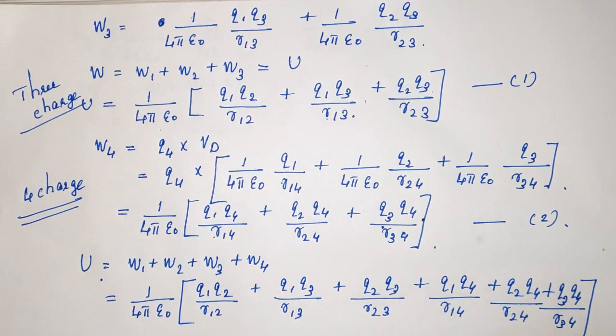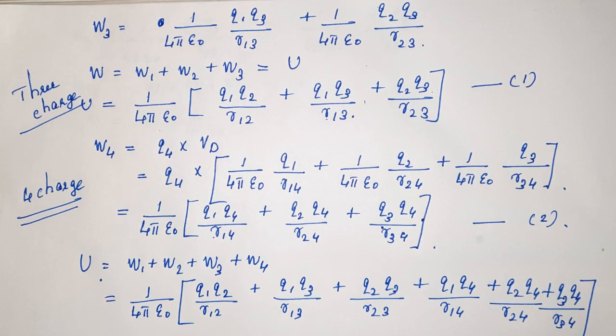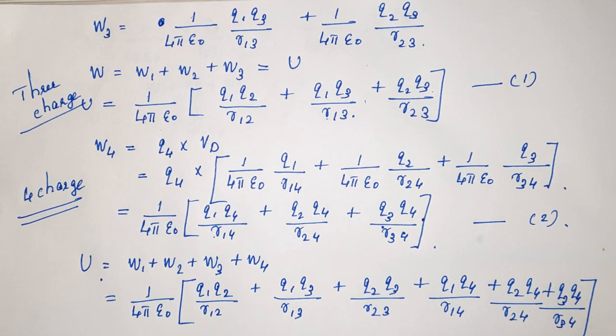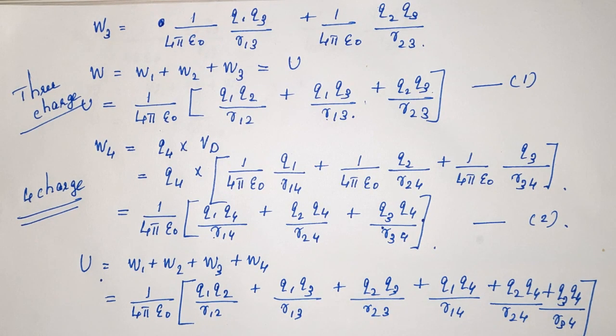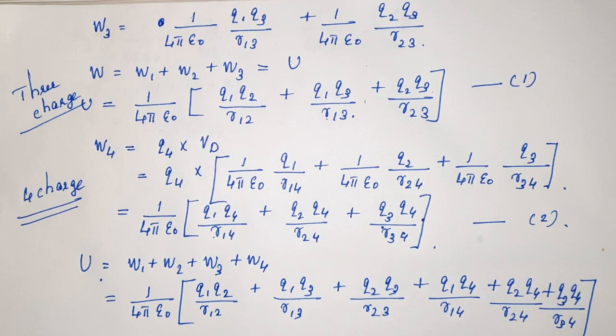So this is the equation which you have to derive if such a derivation question comes. Derive or obtain the expression for potential energy of 4 charges or 3 charges, like that. These are the steps. First of all, you should find the work done in bringing the first charge, then the work done in bringing the second charge. Like that you have to find. Now we will discuss the simple steps.